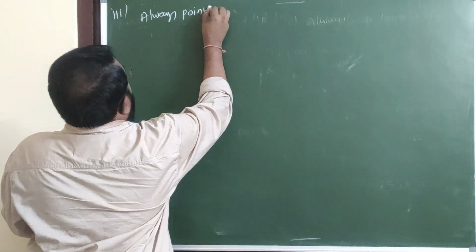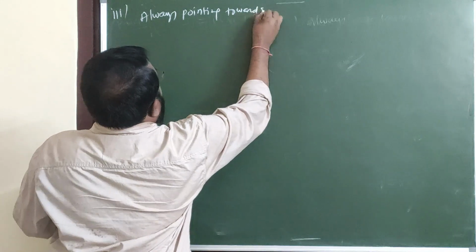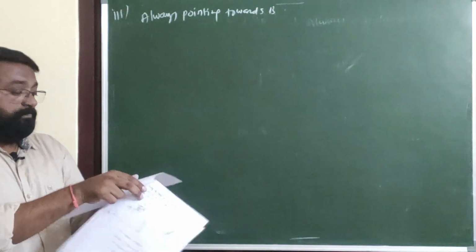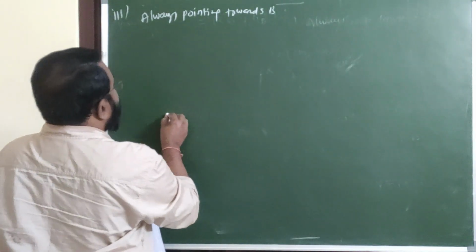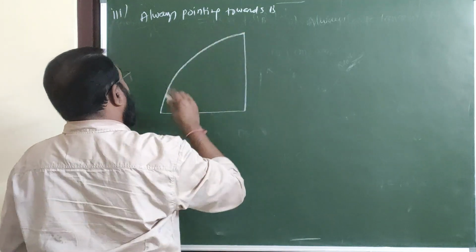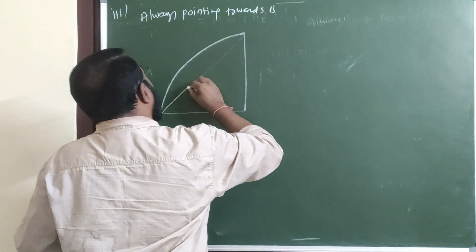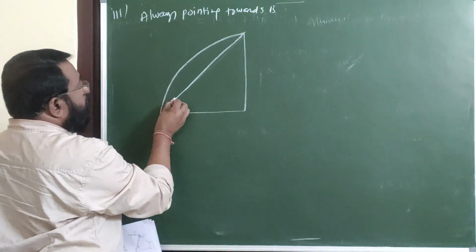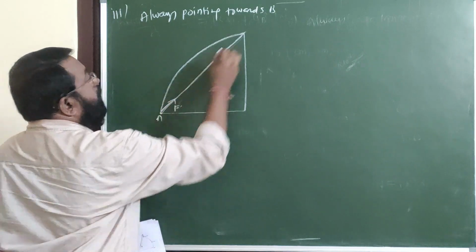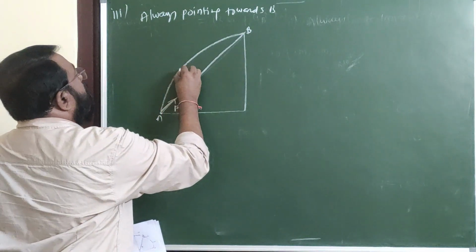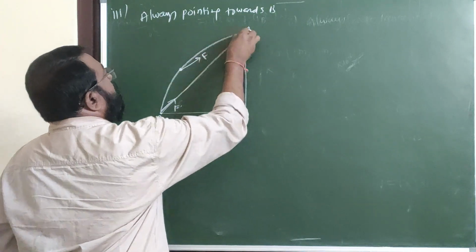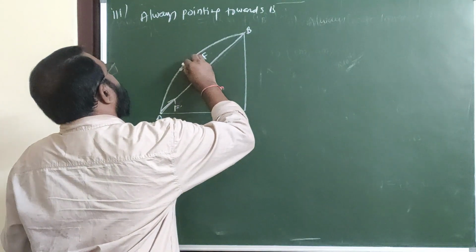See here. At this point, force is pointing towards B. Here is a general point, and this one is pointing towards B. This is the tangent drawn.